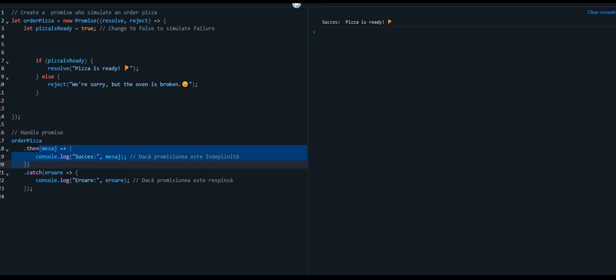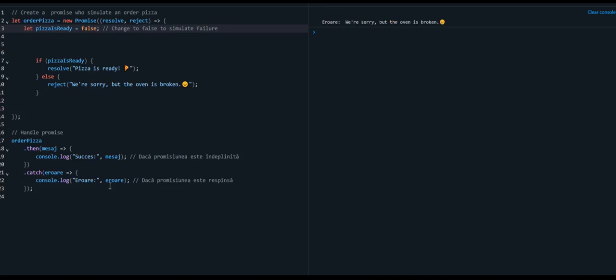Okay, let me execute this code. You see here "success pizza is ready". "Pizza is ready" is the text from this resolve, and the "success", see here, is from then. I call the then method because my condition passes, because it's true, but if I put here false, my condition doesn't pass, and I will call catch.